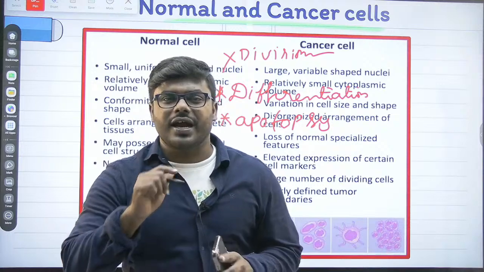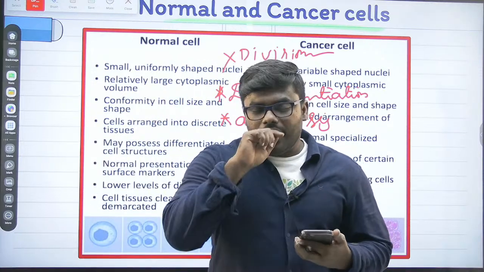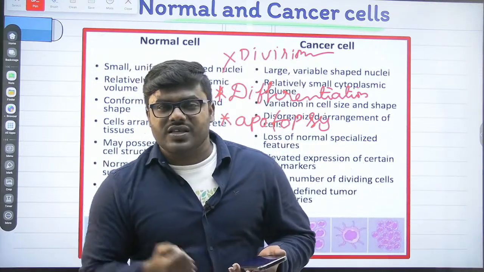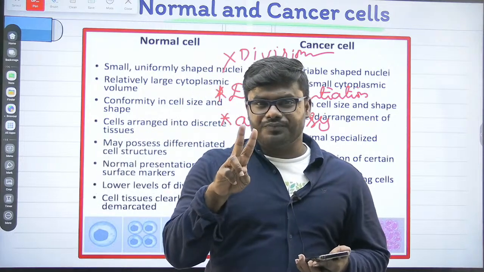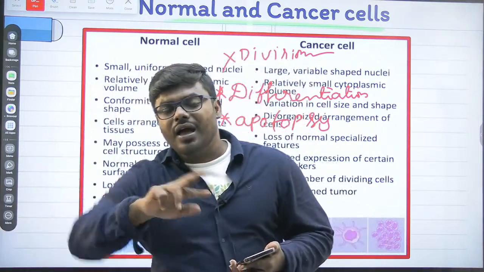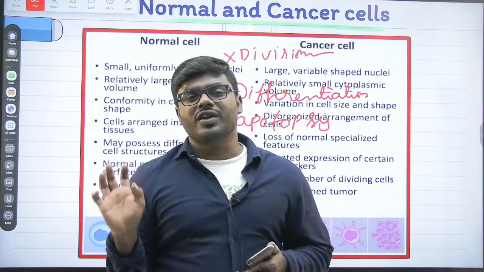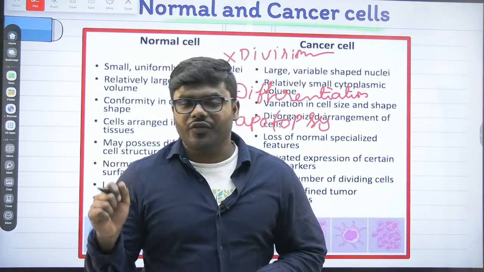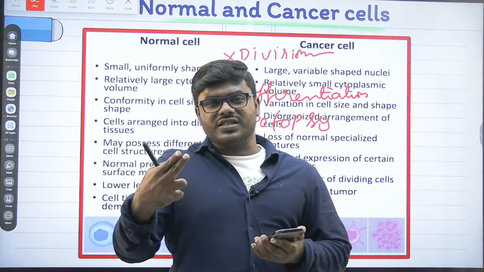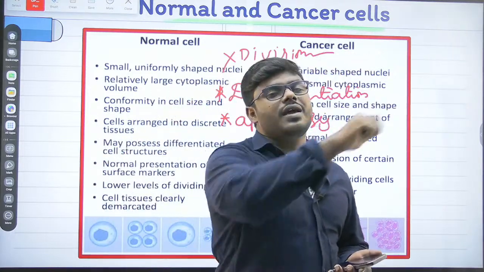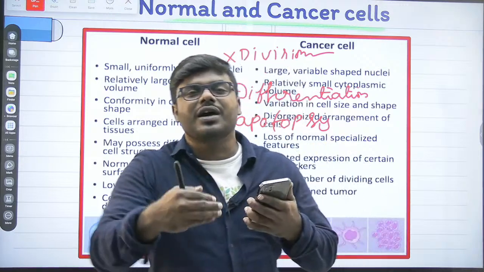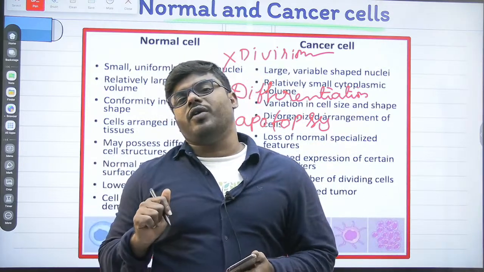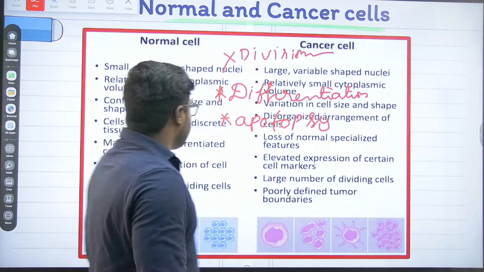What you have to understand, for example, suppose I got infected with liver cancer. If I cut the liver tissue and keep it in another area, obviously a tumor will grow. But normally, I was not affected with any kind of tumor. If I cut the liver cell and keep it in any other area, do you think it will develop colonies? Never ever. So what do you mean by that?